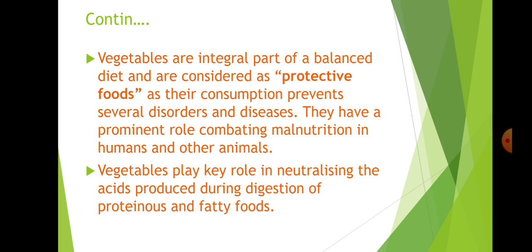Vegetables play a key role in neutralizing the acids produced during digestion of proteinaceous and fatty foods. One thing to remember is, all the vegetables, except tomato, are neutral in nature. Tomato is acidic in nature.